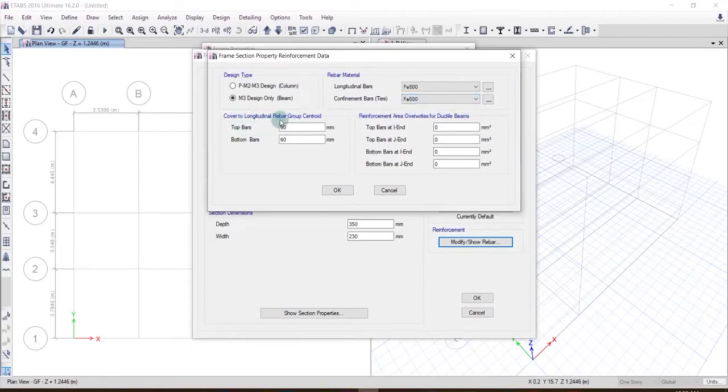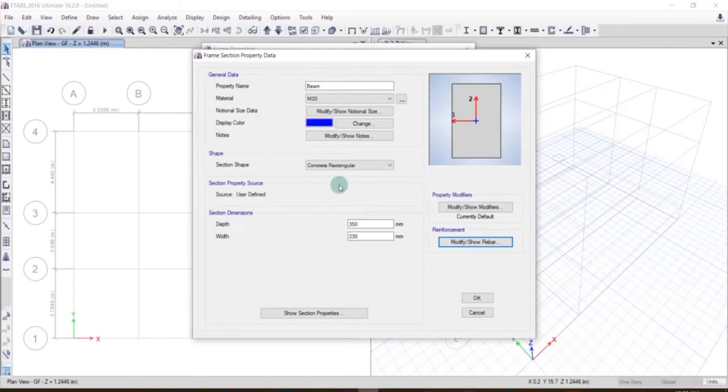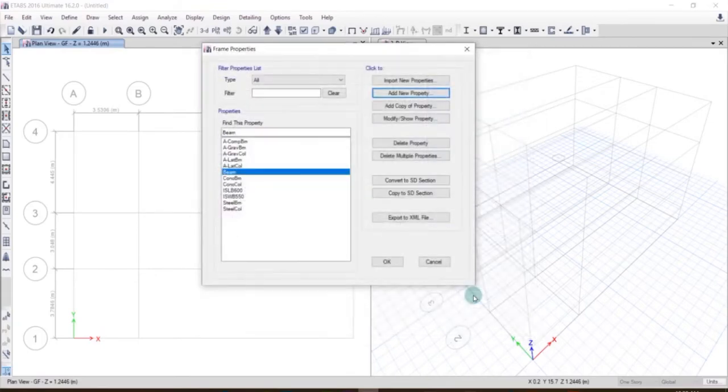So a cover to the longitudinal rebar group centroid. So we'll use the cover of 25 mm, or you can use the cover of 30 mm. Again 25 mm. So reinforcement area overrides for ductile beams, we will not provide any reinforcement override. We will do the ductile detailing manually. Okay, so we click on OK, and again click on OK.